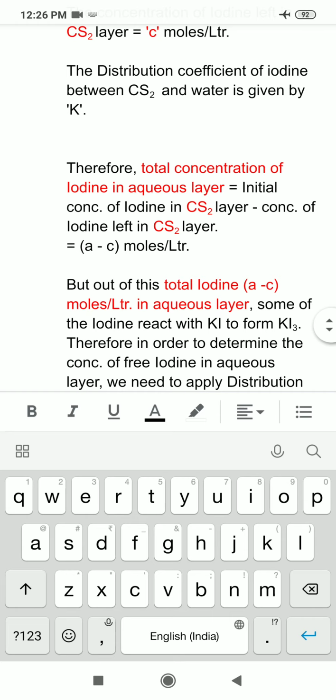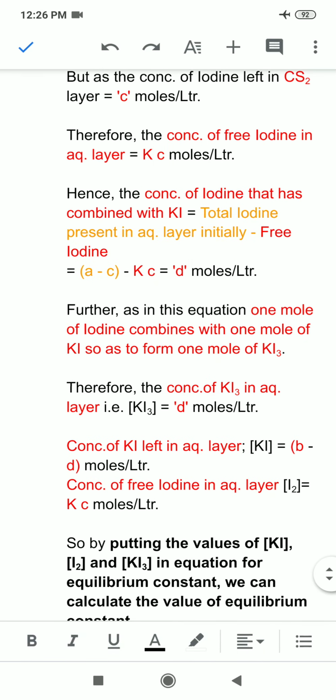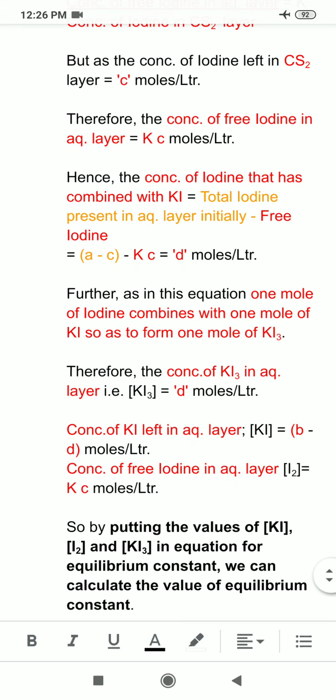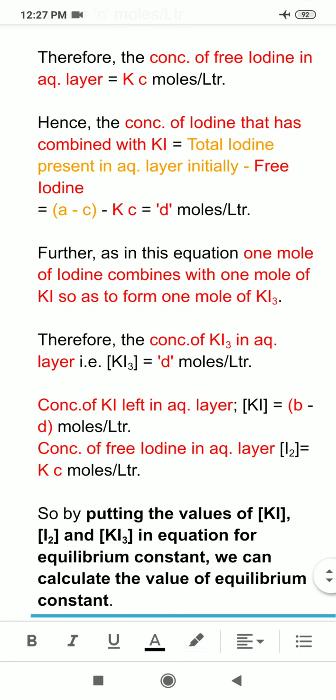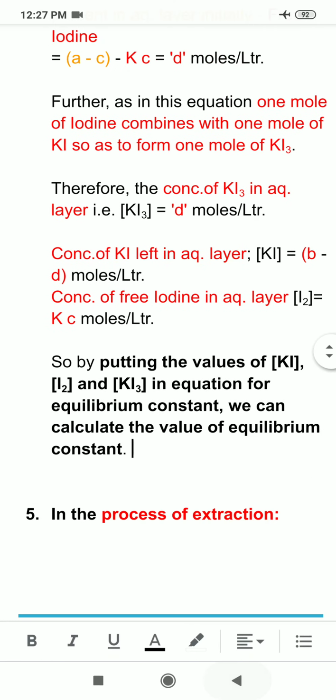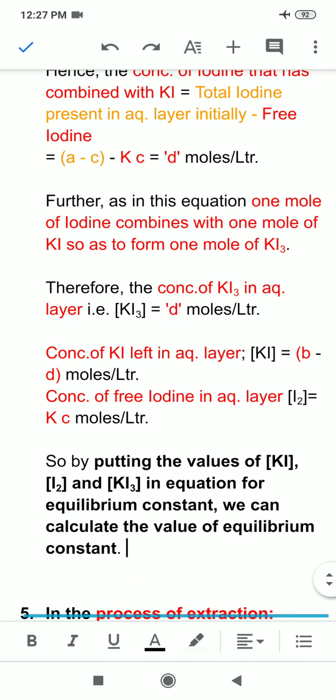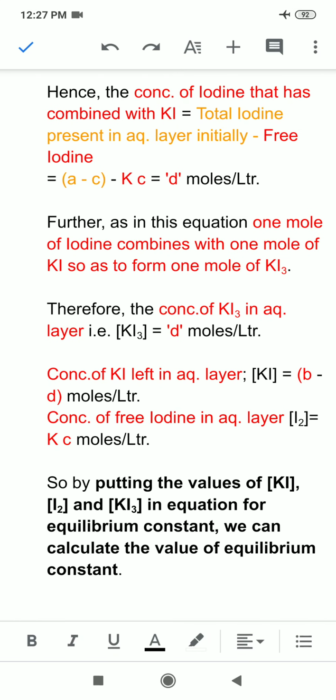So now I have all three concentrations: the molar concentration of KI3, of KI and of iodine I2. By putting these values of potassium iodide concentration, iodine concentration and potassium triiodide concentration in the equation for the equilibrium constant, we can calculate the value of the equilibrium constant.